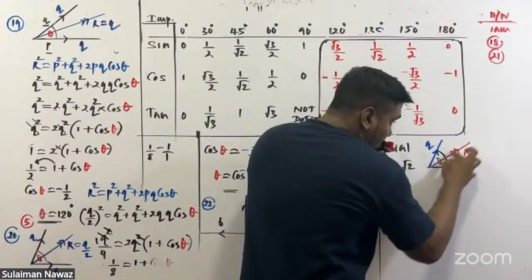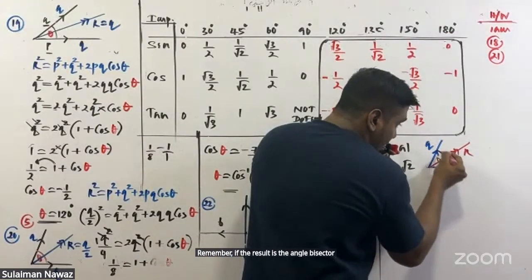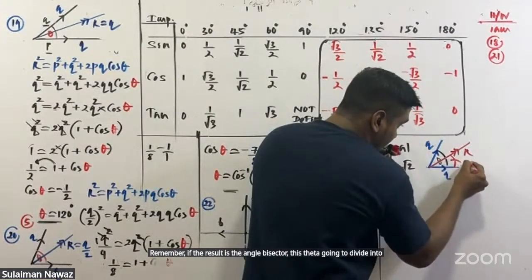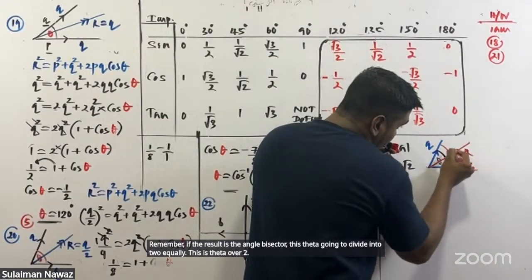Remember, if the resultant is the angle bisector, this theta is going to be divided into two equal parts. This is theta over 2. This angle is theta over 2.